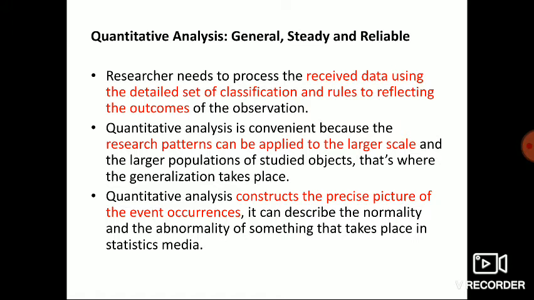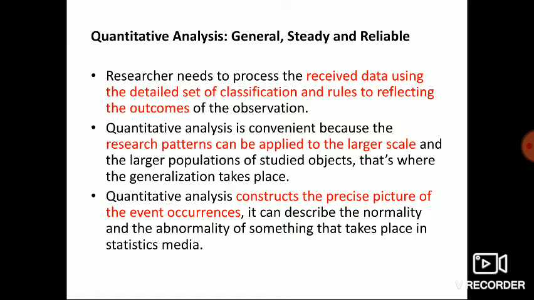Next, quantitative data or quantitative analysis constructs a precise picture of event occurrence. That means after analysis we can tell exact outcomes. What will happen? What exactly is going to come?